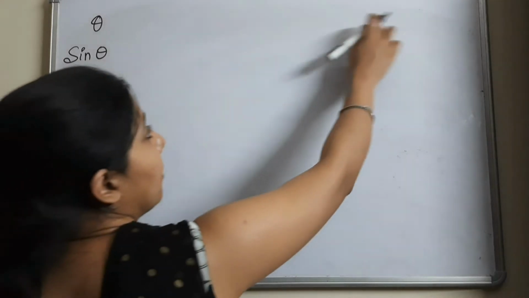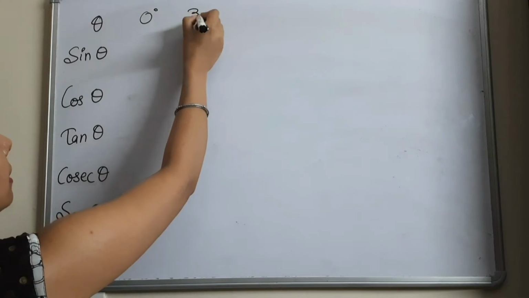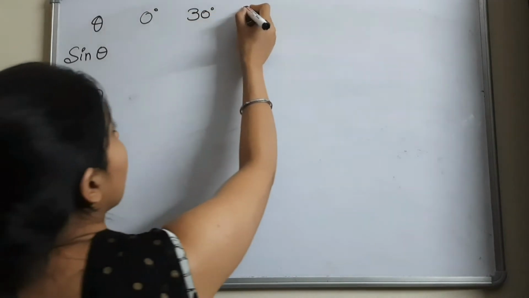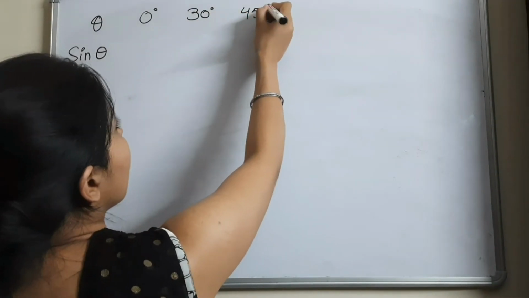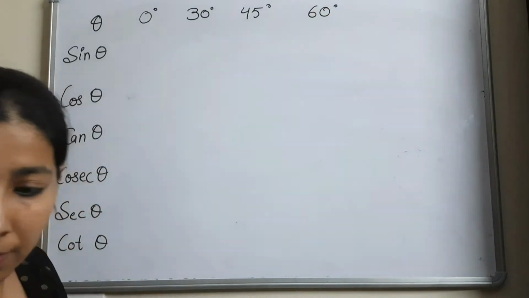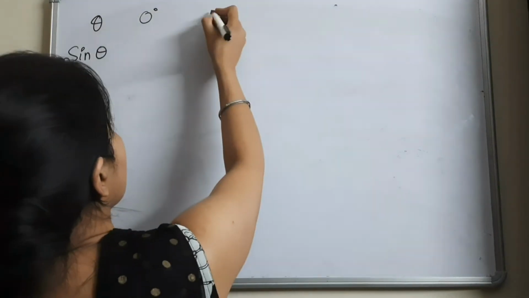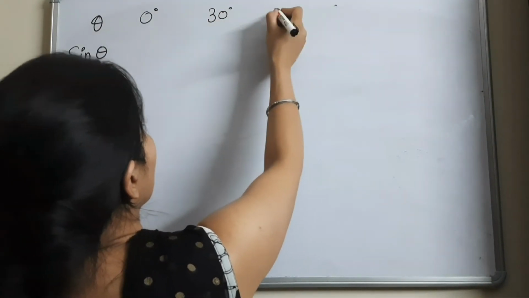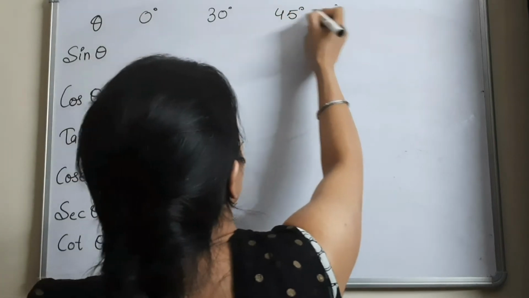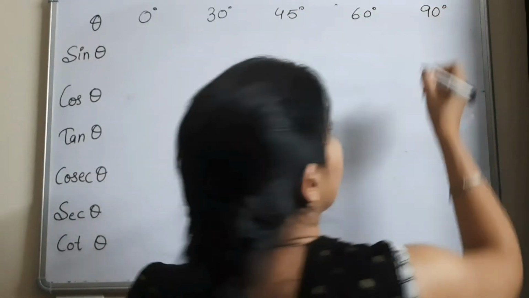And here we will write the specific angles that we will be dealing with in this table. So those angles are 0 degree, 30 degree, 45 degree, 60 degree, and last is 90 degree.